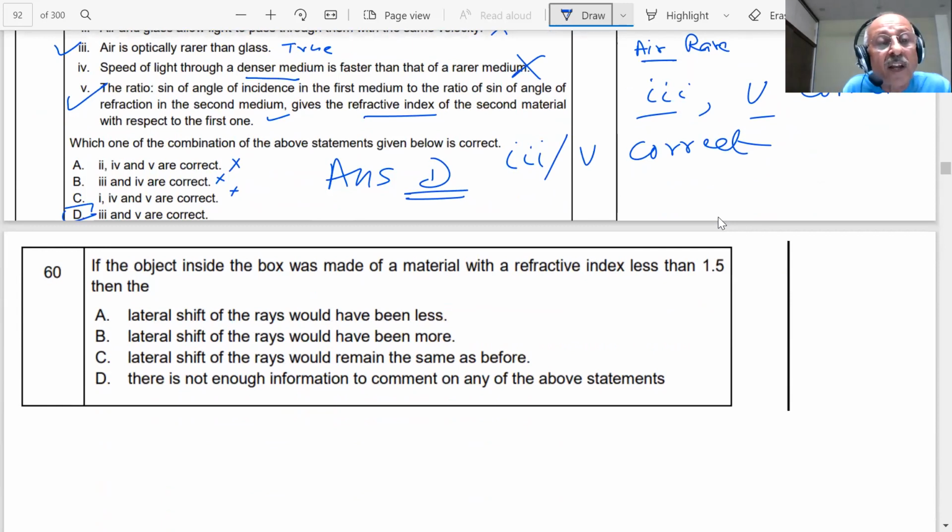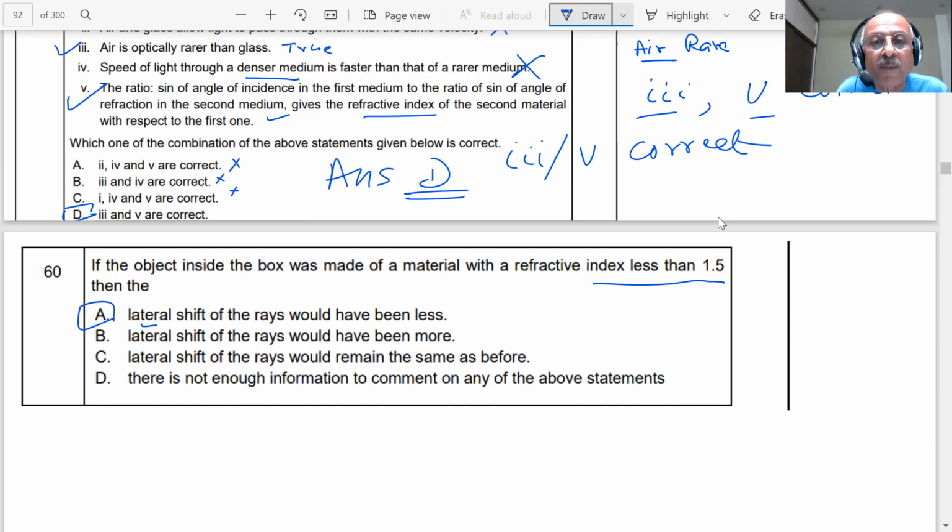The last question here. If the object inside the box was made of a material with a refractive index less than 1.5, glass has refractive index 1.5. If refractive index is less than 1.5, what will happen? Lateral shift of rays would have been less. Yes, that is true. You have seen in the glass lab, student. What is the lateral shift? The denser the medium, the greater will be the lateral shift. So this looks to be correct.